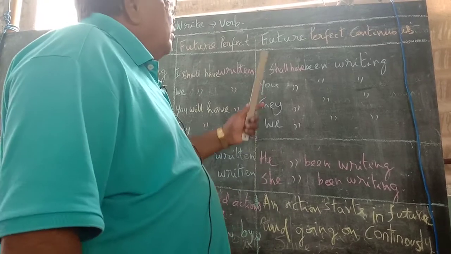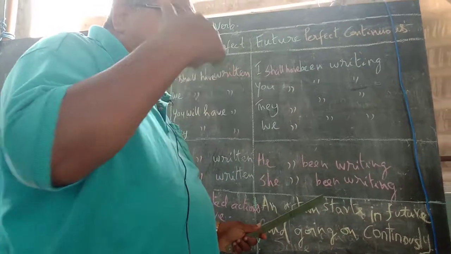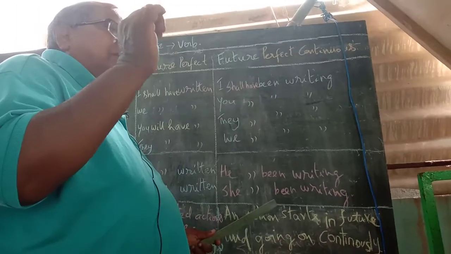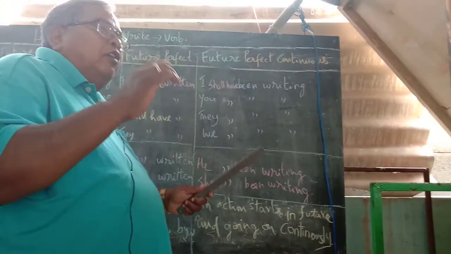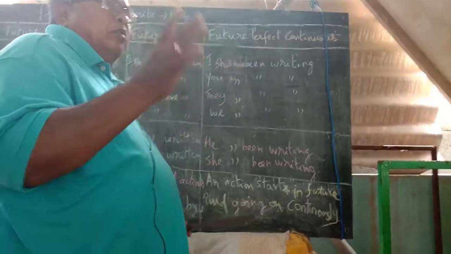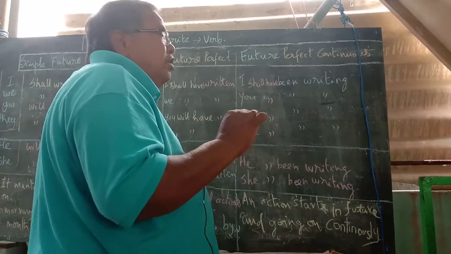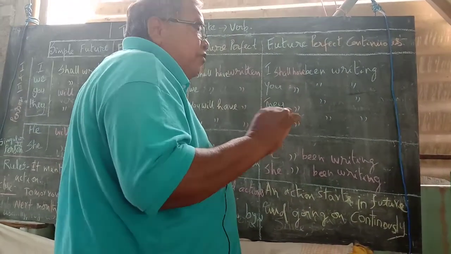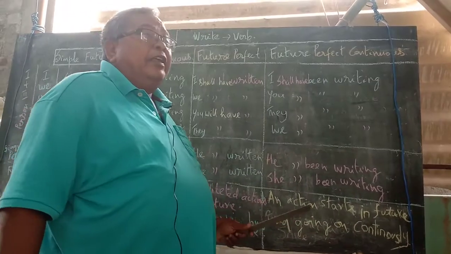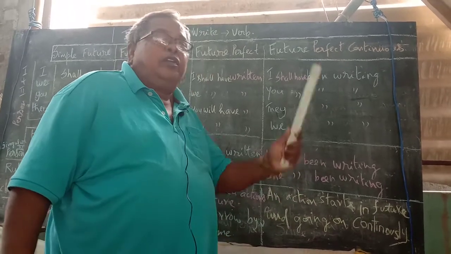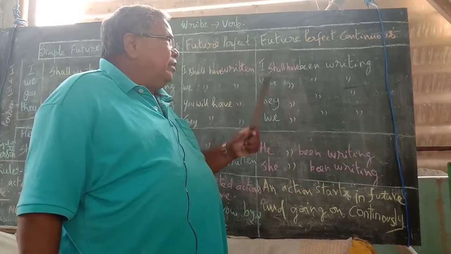Now let me pass on to future perfect continuous tense. In future continuous, an action starts in the future, for a particular period, and it is going on. But future perfect is an action which is completed in future. Action completed. But in future perfect continuous, an action starts and it goes on. If it goes on, then it will be mentioned in future continuous. Now, how is future perfect continuous formed?